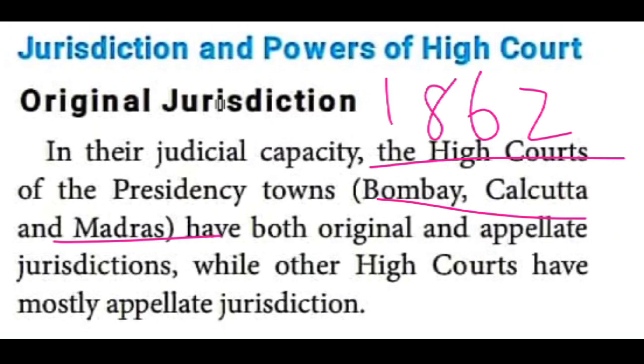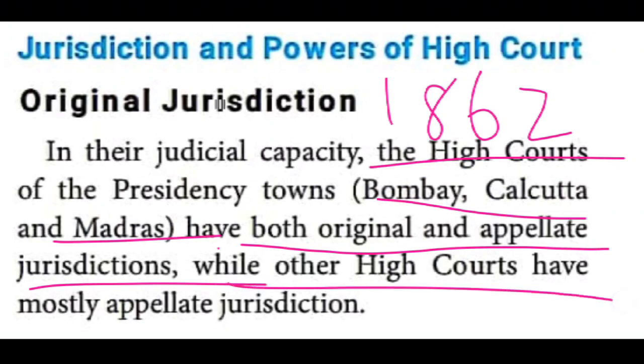These 3 states' High Courts have both original and appellate jurisdiction, while other High Courts have only the appellate jurisdiction.